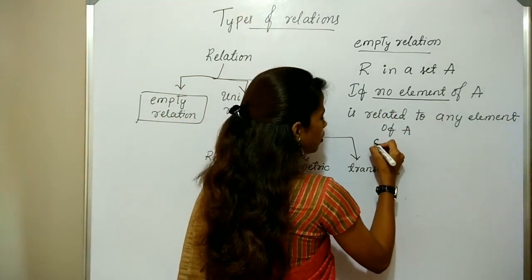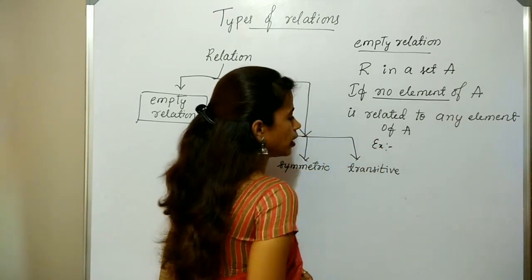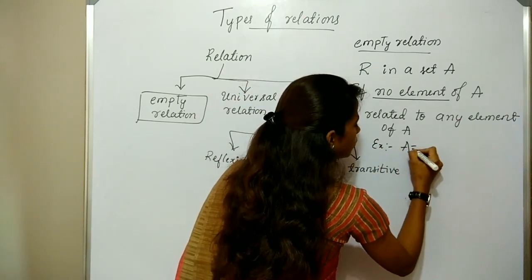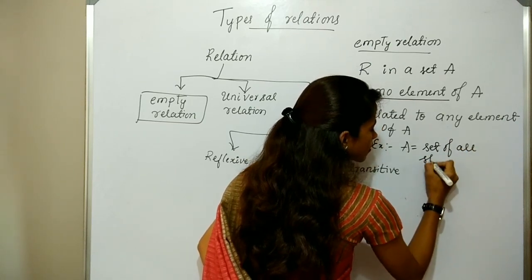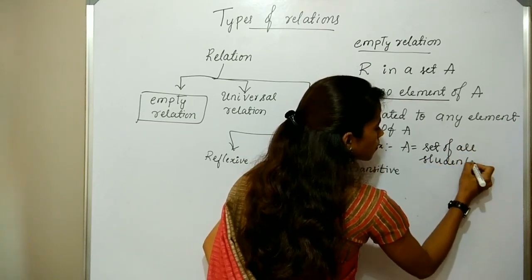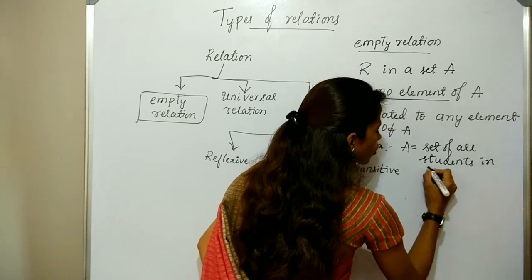For an example, I am taking here the set A is equal to set of all students in boys school.